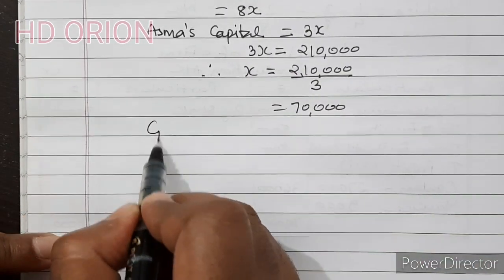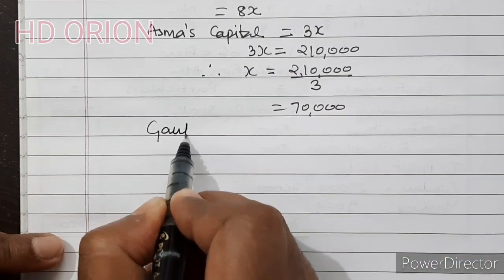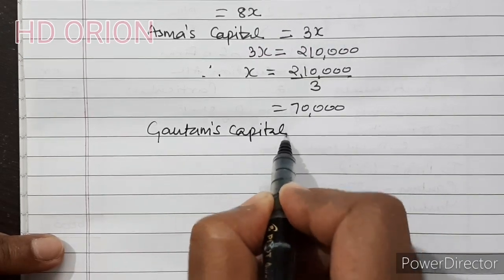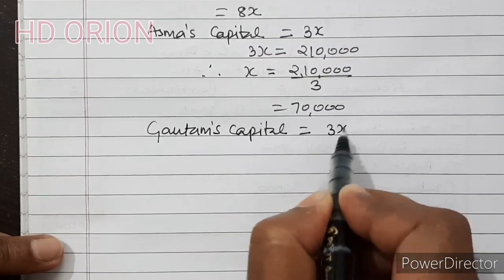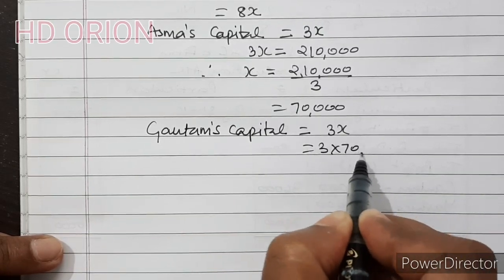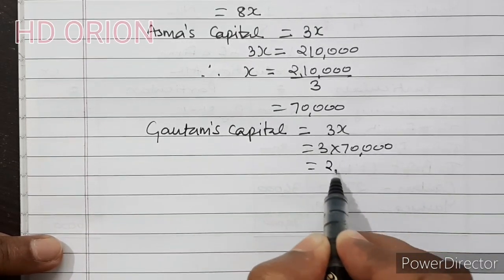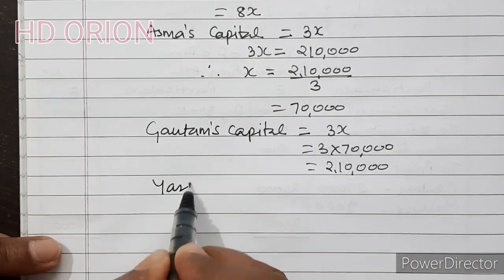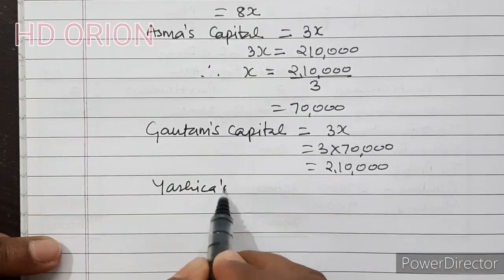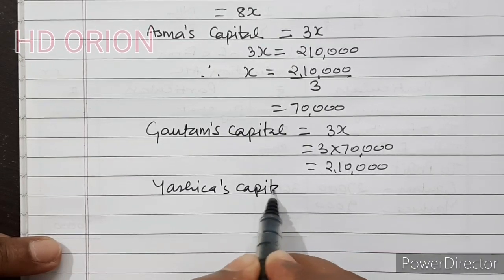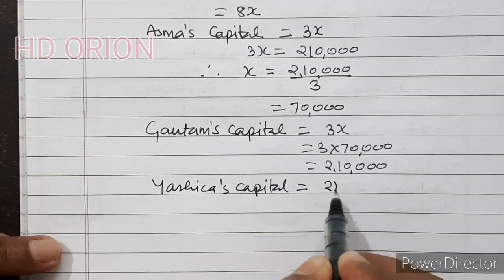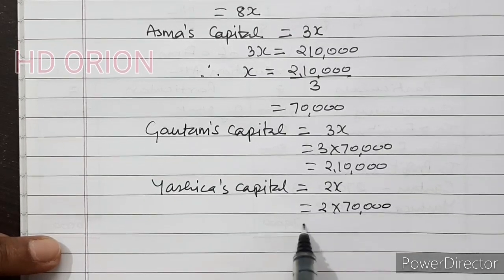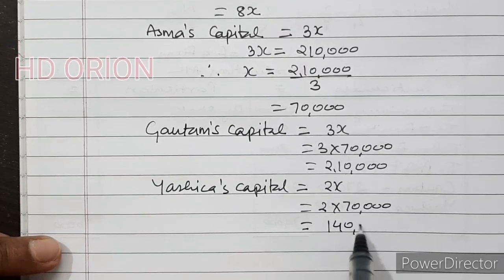Therefore Gautam's capital has to be 3x, that is 3 into 70,000, which is 2,10,000. And Yashika's capital is equal to 2x, that is 2 into 70,000, so it is 1,40,000.